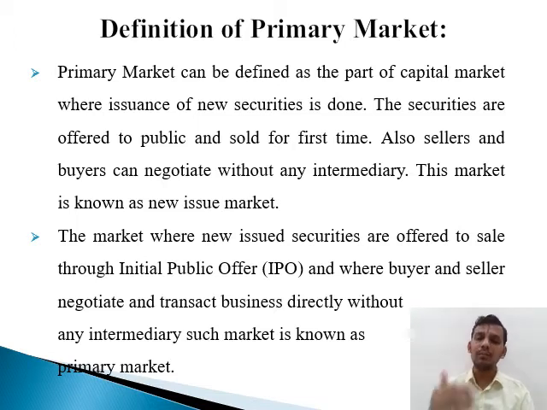It means that whenever a company is offering security in the stock market for the first time, it would go to the primary market. Here they would not need any kind of intermediary. They can directly transact with their prospective investors. That is the definition of the primary market. That is why it is known as new issue market, because here new securities are issued to the investors for the first time.